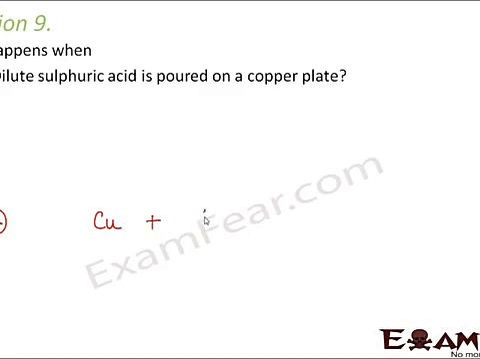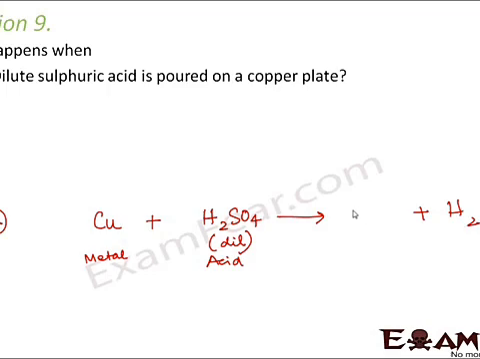So copper has to react with dilute sulfuric acid. Sulfuric acid is H2SO4. Now in this case what will happen? Copper is a metal reacting with acid. Now whenever a metal reacts with acid, what happens? This is a metal, this is an acid. Hydrogen gas is released and a salt is formed. So what is that salt here? That is CuSO4. So copper sulfate will be formed and hydrogen gas will be released.